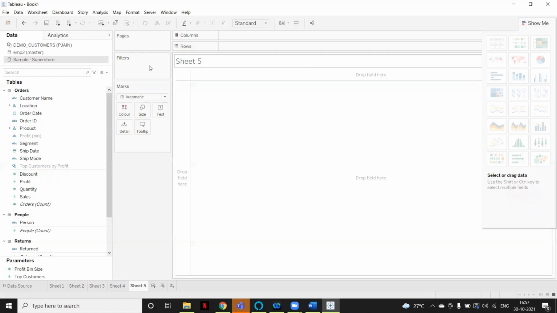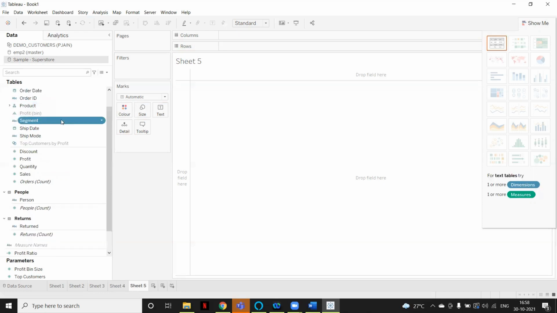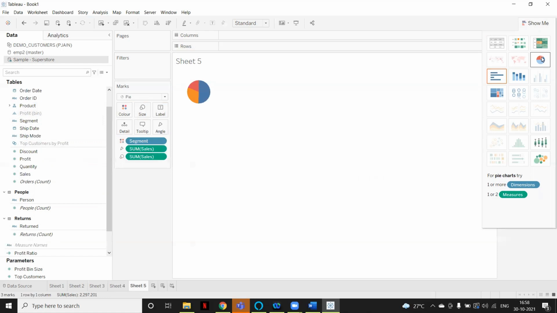So the second way is to select the number of columns. Let's say I select segment. Segment is your dimension and sales is your measure. Just press control and select the two columns. Then just click on the pie chart. It will automatically create the pie chart with whatever dimension and measure you selected. This is another way to create a chart. One way is to drag the column into rows or columns and then select the chart type. The second way is to select the columns in the left data pane and then select the chart type.